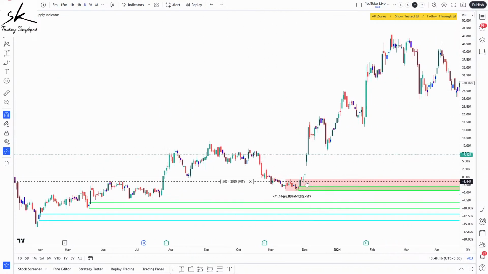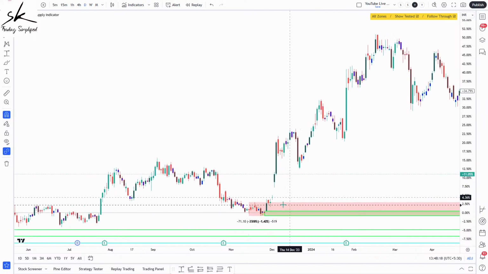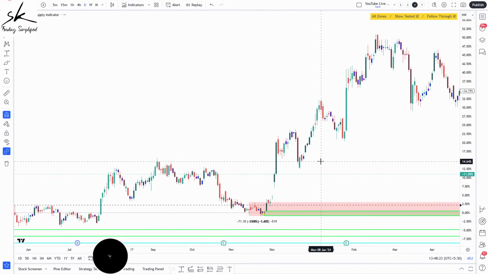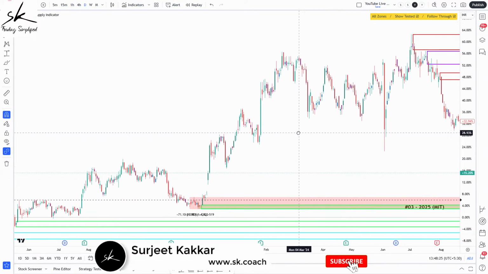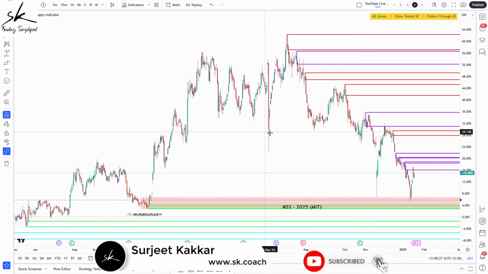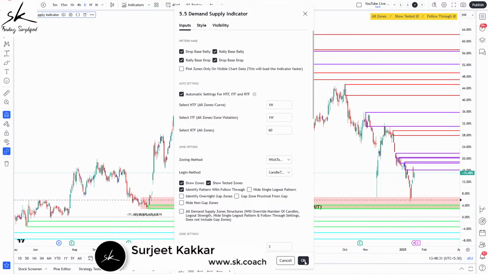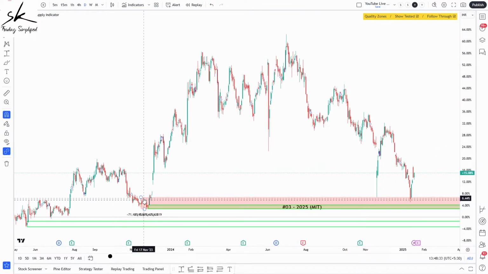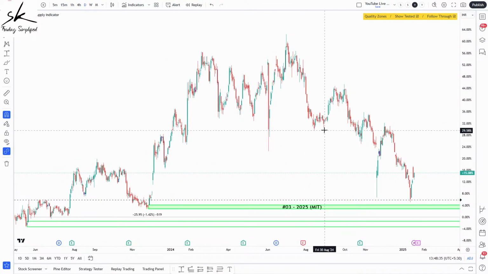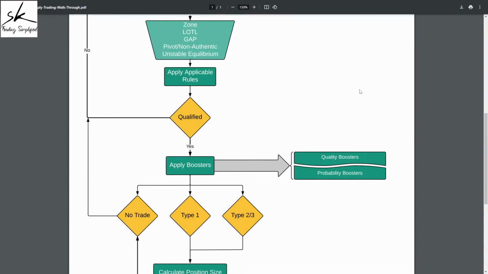Now you can see that inside of this, we don't have any other demand area. So we only have one zone inside of my intermediate time frame zone, which makes it a coinciding level, but not a case of level on top of level. We only have a coinciding level. So my very first condition, level on top of level, is not applicable. Therefore, we are not making any changes to the zone we have already identified.